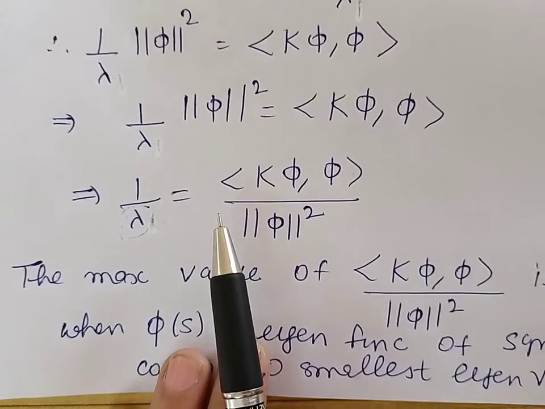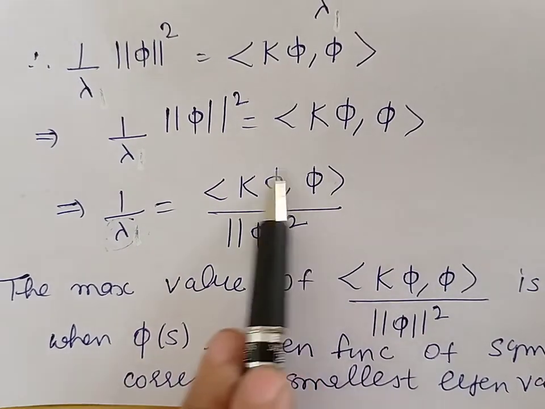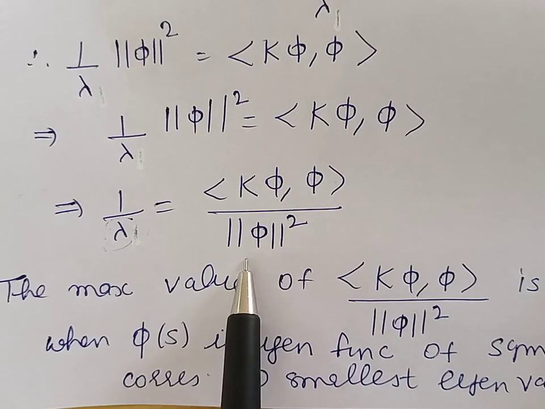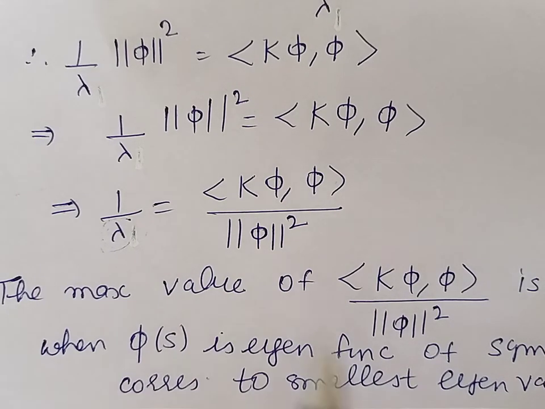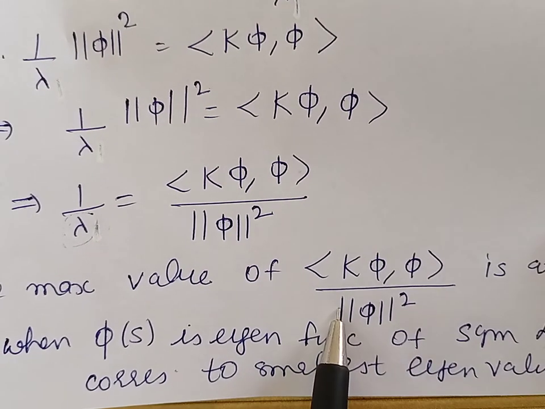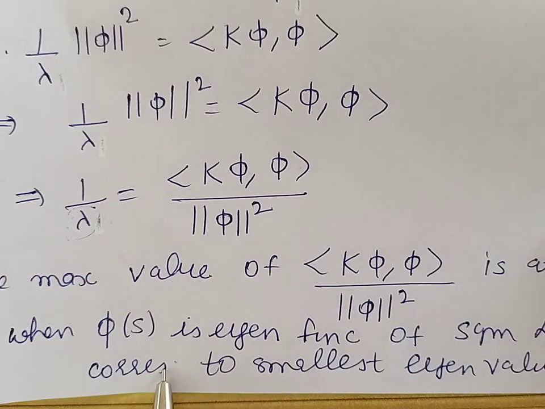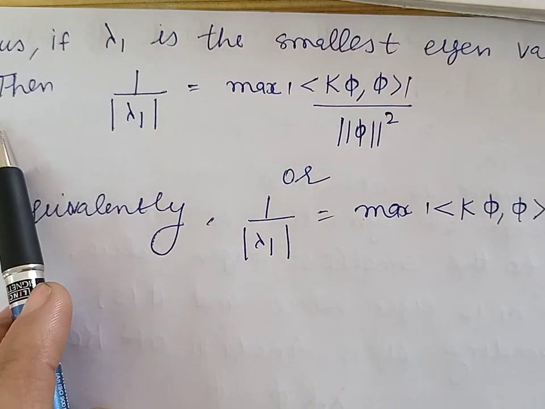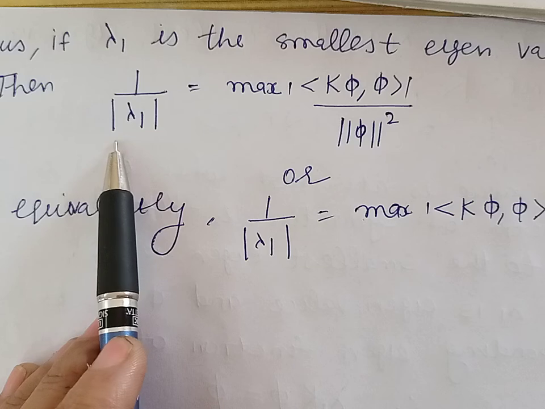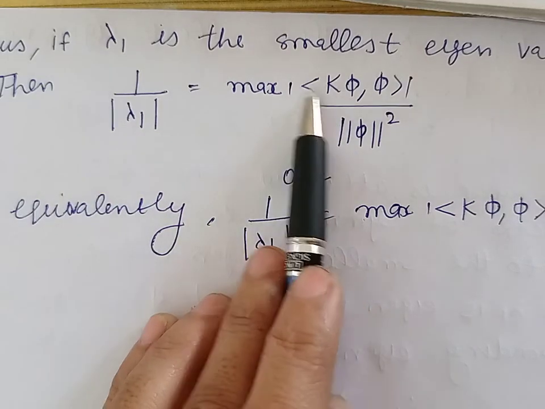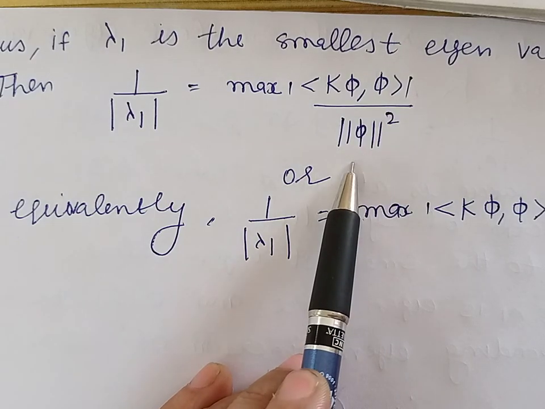So we can say that the maximum value of this quantity, inner product of k phi with phi divided by phi norm square, is obtained when the function phi is the eigenfunction of the symmetric square integrable kernel corresponding to the smallest eigenvalue. Thus if lambda 1 is the smallest eigenvalue, then the reciprocal of the mod of this eigenvalue is given by the maximum of the inner product of k phi with phi upon phi norm square.